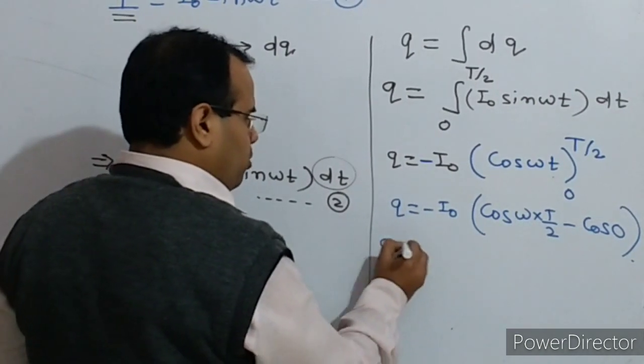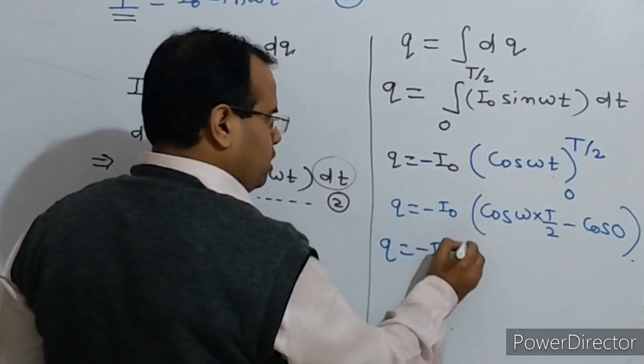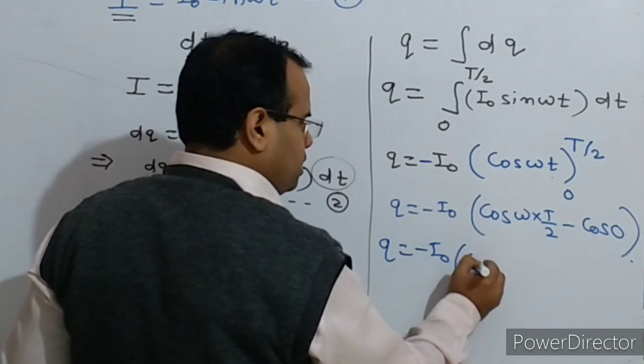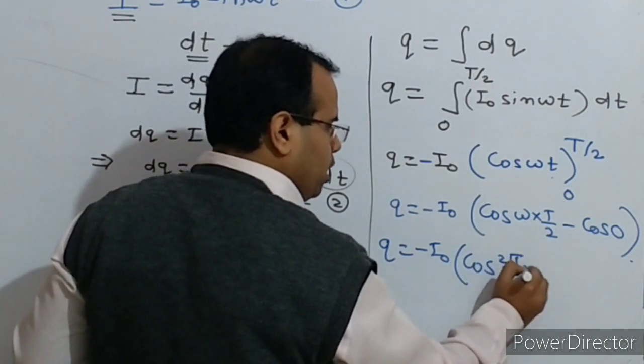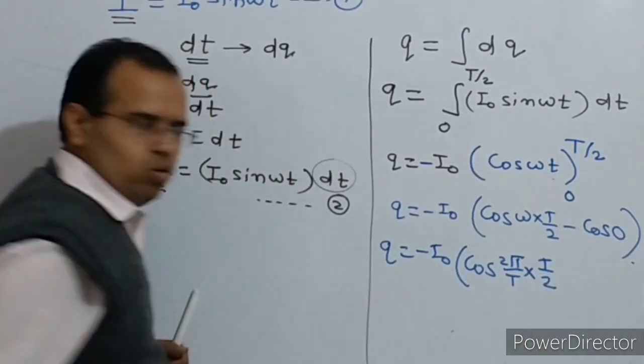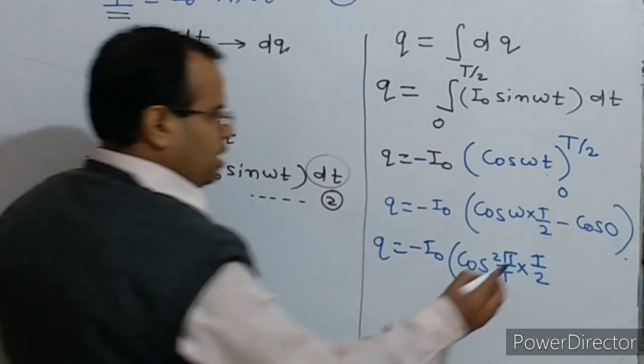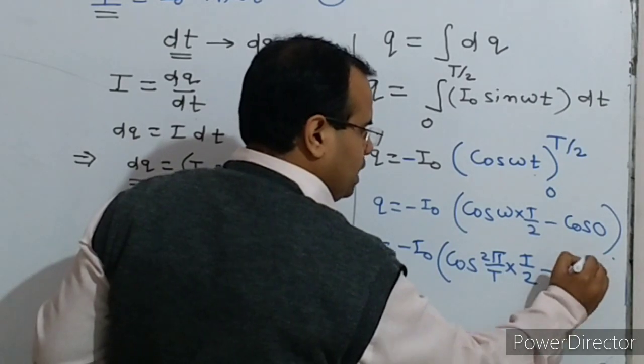Now we know that omega is 2 pi by capital T, so we can write it like this: cos of 2 pi by capital T into capital T by 2, correct, minus cos 0, and we know that that is 1.